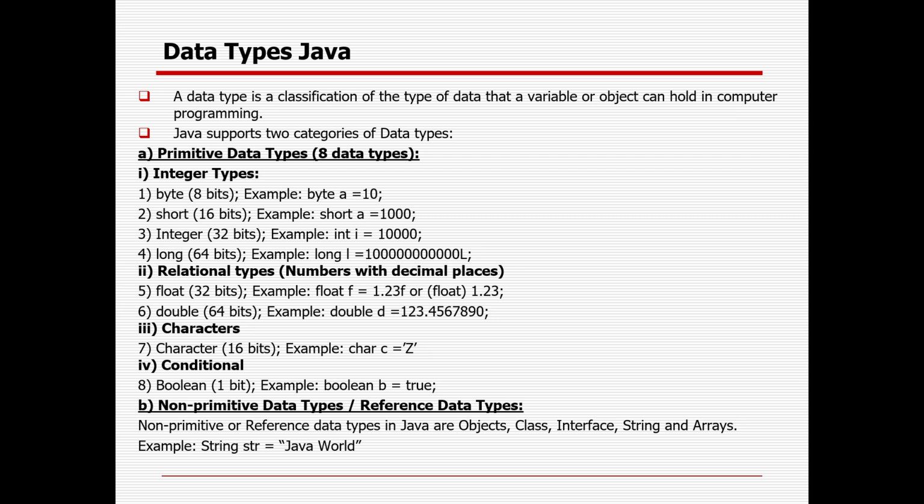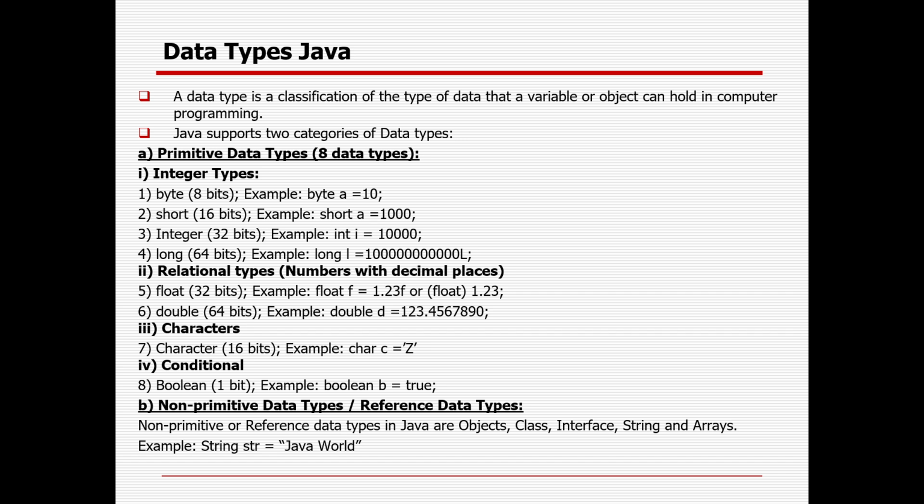Short can hold 2 to the power 16. An int has 32 bits. A long has 64 bits.